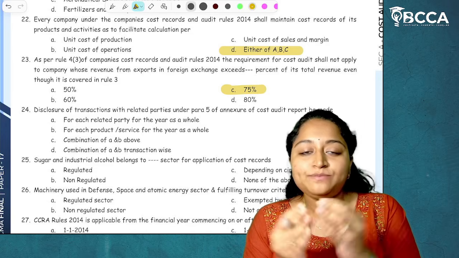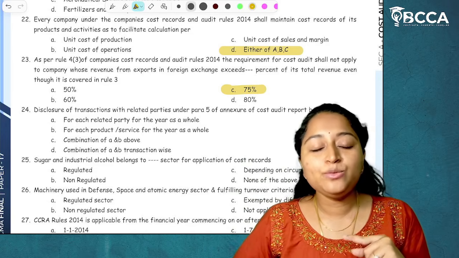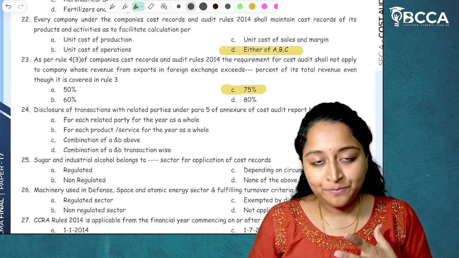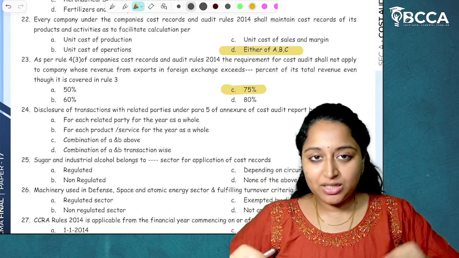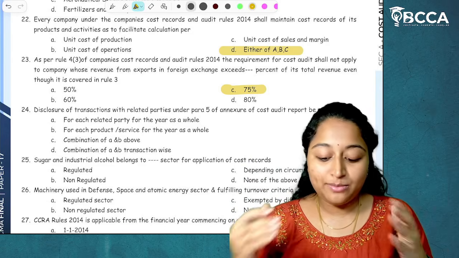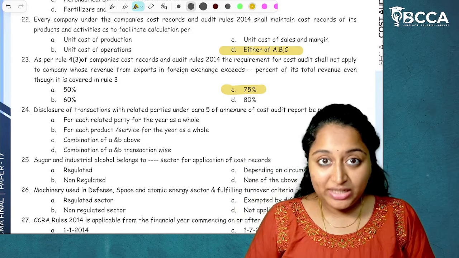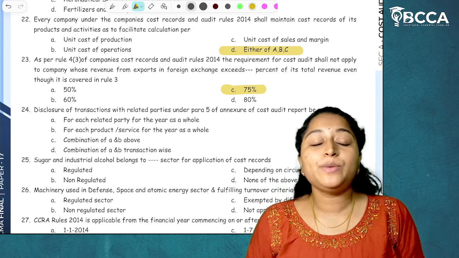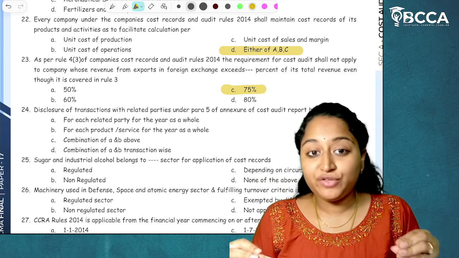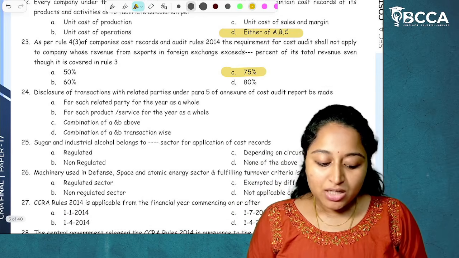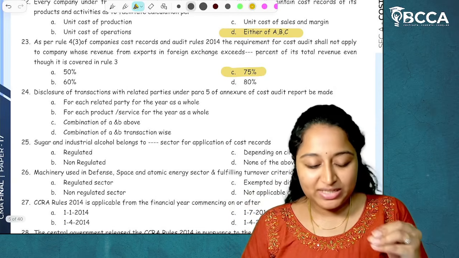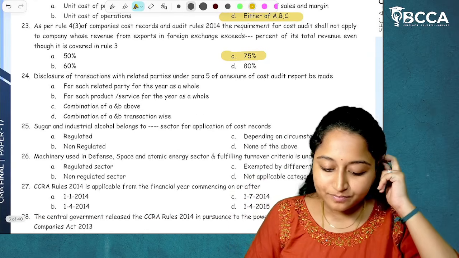Yes, for a few MCQs, whatever I have given as the answer on the back side is wrong. You can rely on this particular video and correct the MCQs. I'm verifying everything properly according to the resources and giving you the proper and correct justification for each and every solution. Okay. So 23 is 75%. I hope it is clear.